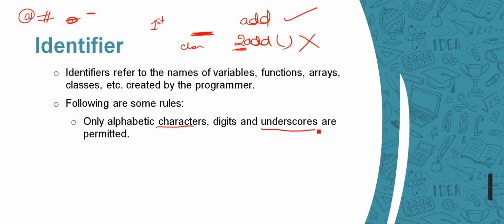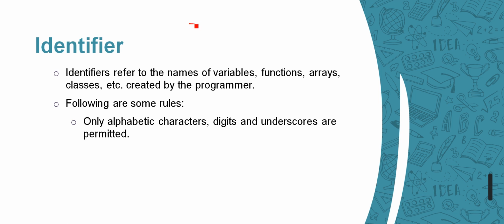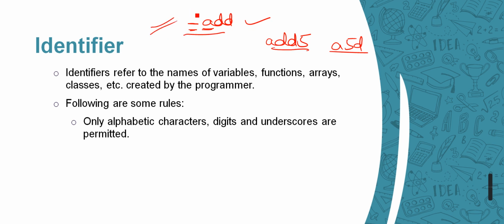And now we can start the name with an underscore as well. So something like this one is acceptable. We can start with a character or an underscore. We can have digits in between or at the last, something like add 5 or ad5. These are all acceptable.